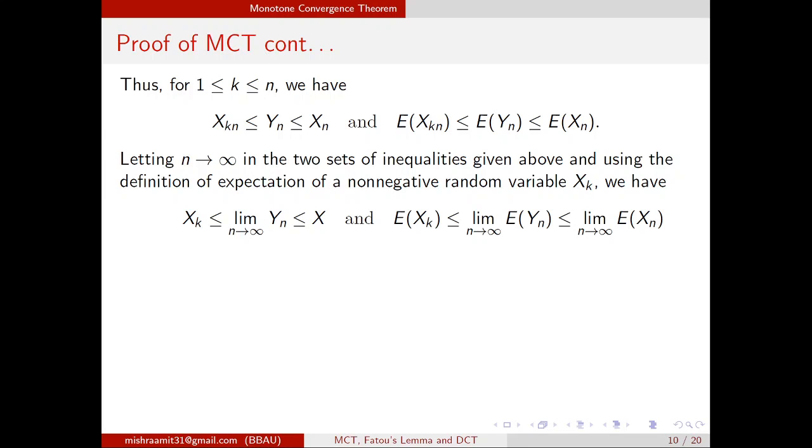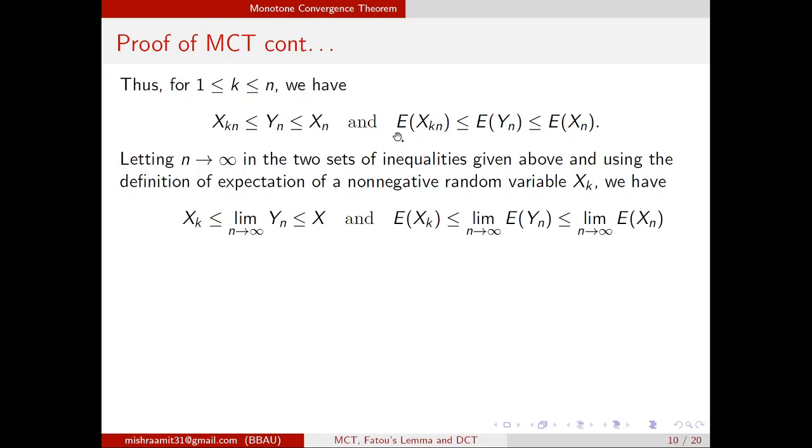So we know that expected Xk is nothing but the limit of expected Xkn. First, this will converge to Xk. Yn, we do not know where it will converge, so I just write it down as limit n tends to infinity Yn. But we are sure that Yn will converge, because the Yn's were non-negative simple random variables which were non-decreasing also, and Xn converges to X, we know. So if you apply n tends to infinity in this inequality, this becomes Xk, this becomes limit n tends to infinity Yn, and this becomes X.